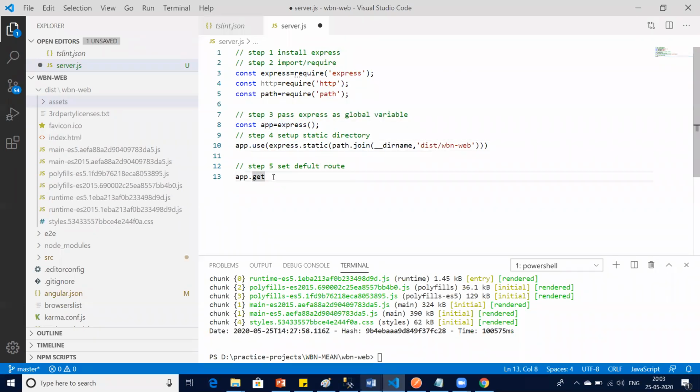So app.get, my first route is get, not post, not put, not delete. First is obviously the default route, which is get. And this route is going to fire when my application loads for the first time. So let me show you what I'm doing.